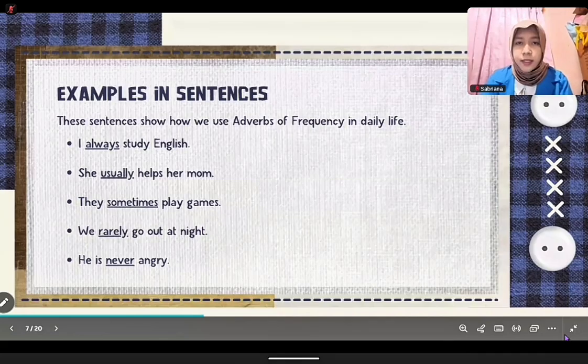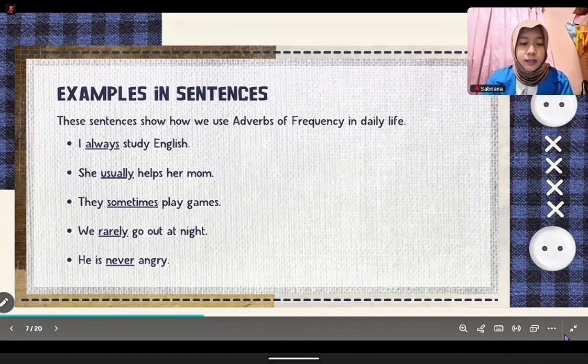Let's look at some examples of positive sentences. I always study English. She usually helps her mom. They sometimes play games. We rarely go out at night. He is never angry. We use these adverbs to talk about habits, activities, or things that happen regularly.